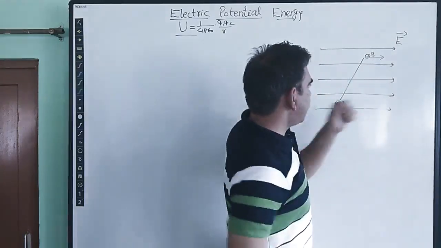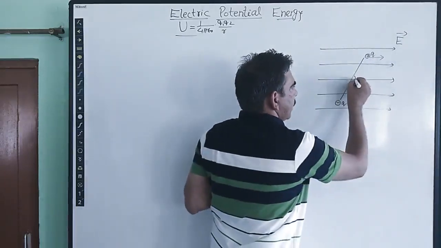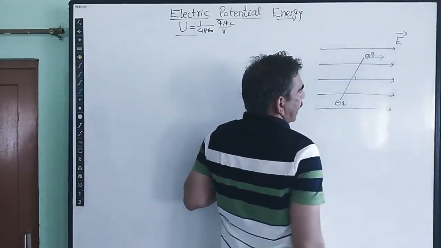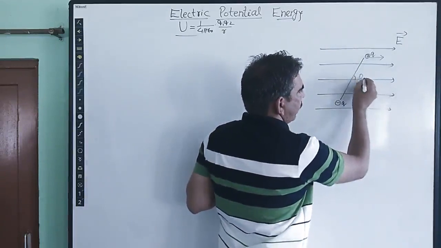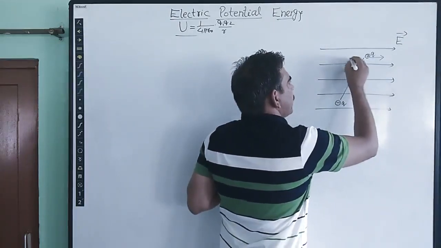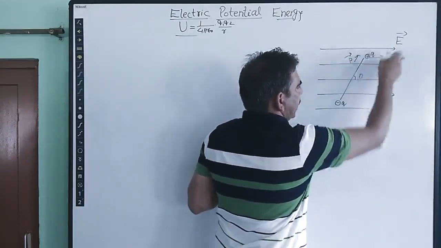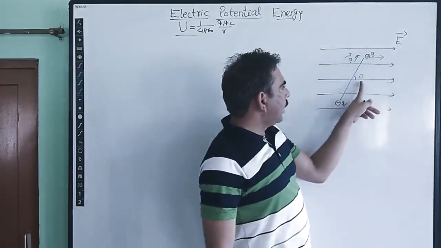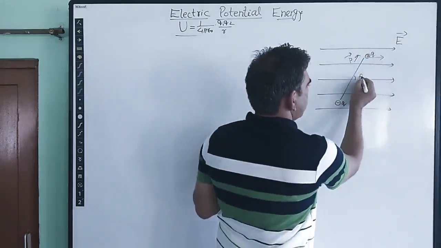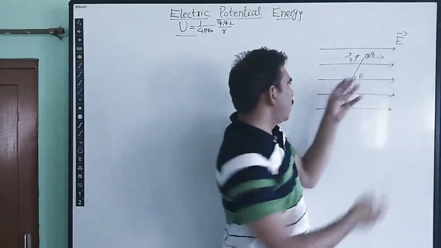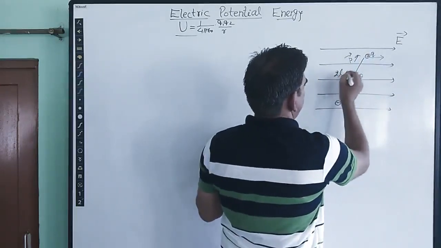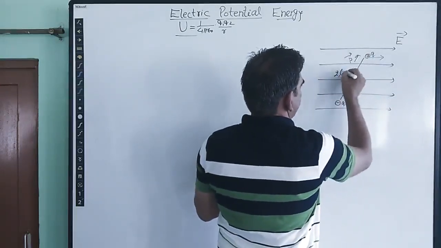Whenever the electric dipole is placed in such a way that the angle between the dipole moment and the electric field is theta, the dipole is supposed to be of length 2L, for example. This is the length of the dipole.